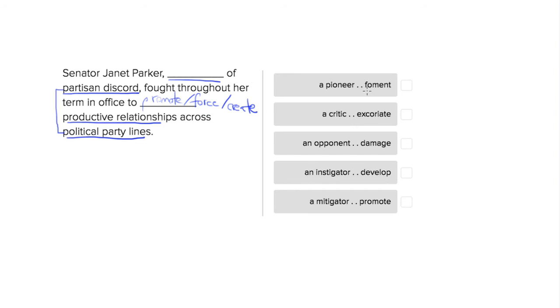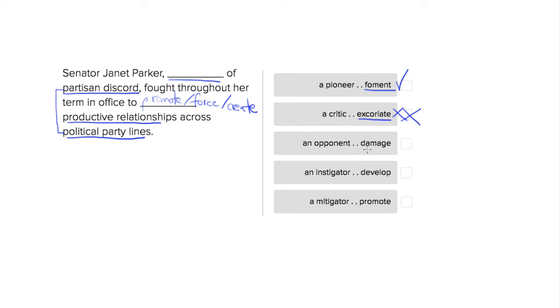So we see foment, so that kind of makes sense. It's kind of like create. So let's keep that. Excoriate. So I honestly have to look this one up myself, but it sounds a little bit negative for reasons that I can't even explain, and I think that this is going to be negative. So that's going to be kind of like destroying something, so I don't like this. Let's get rid of this answer.